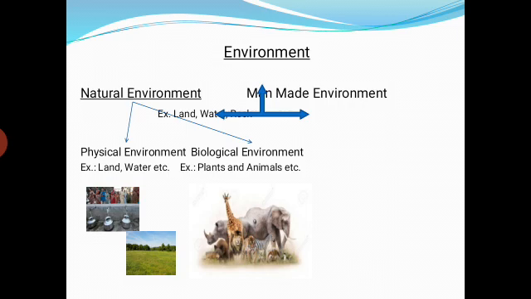Okay, students, another type is man-made environment. Students, on the earth's surface, many man-made things are available and present. So all man-made things are included in the man-made environment. So this is the primary information about the natural environment and man-made environment, and again the physical and biological.